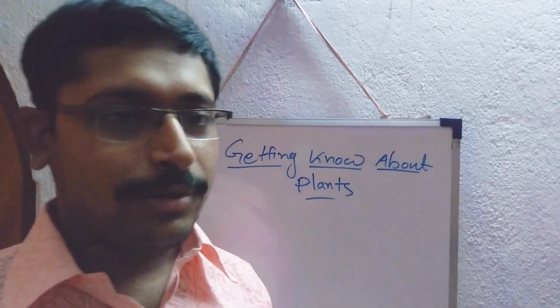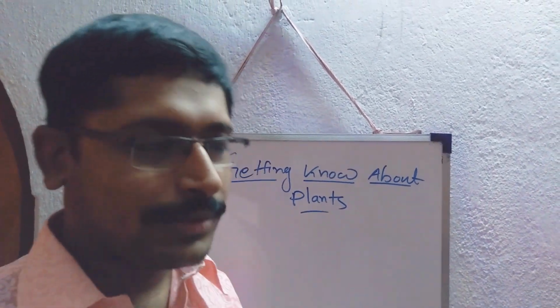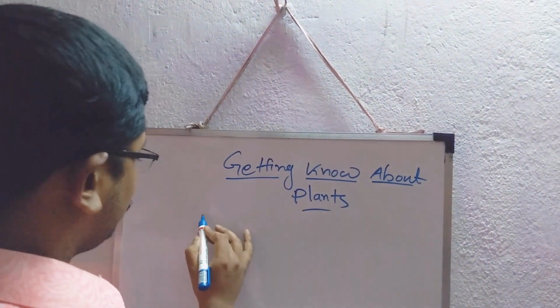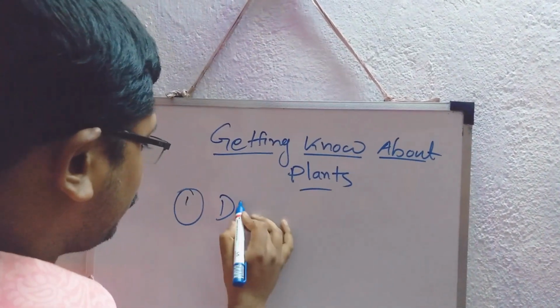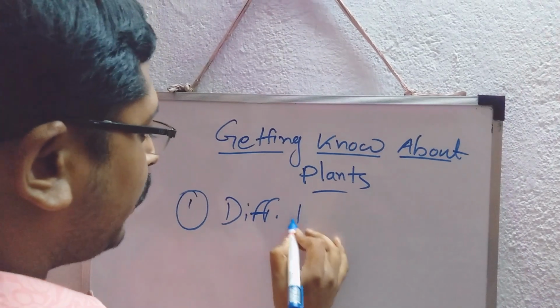So what are the main topics of discussion regarding our syllabus? First of all we will discuss different types of plants.